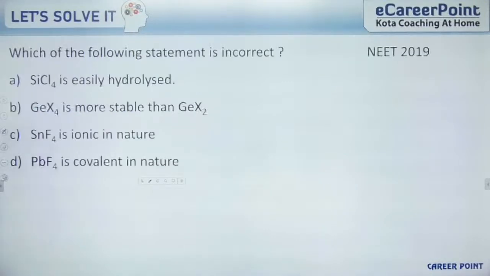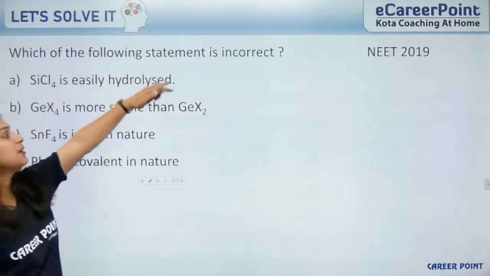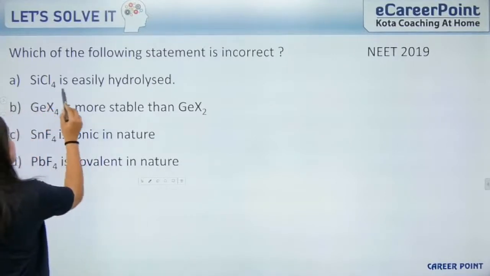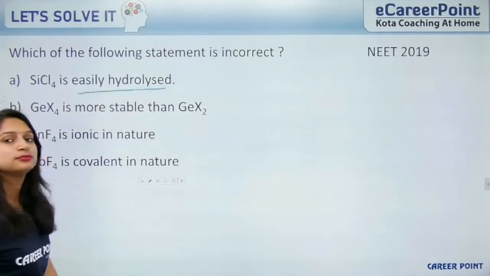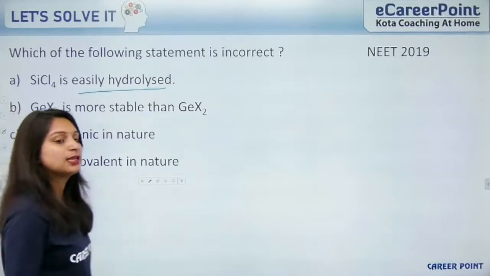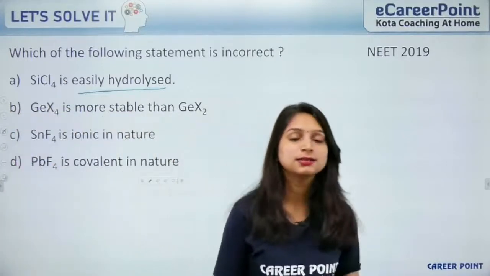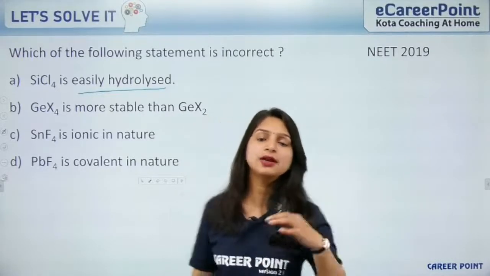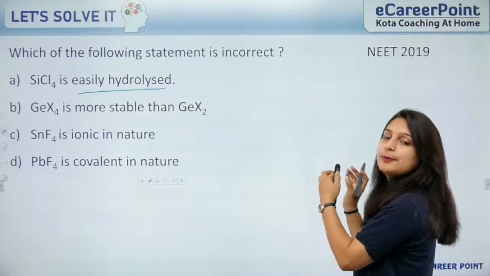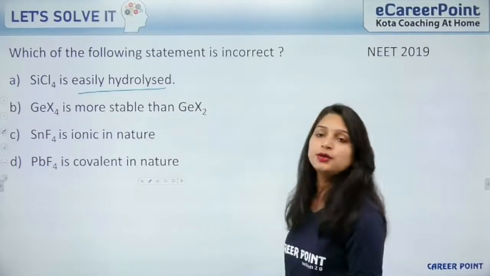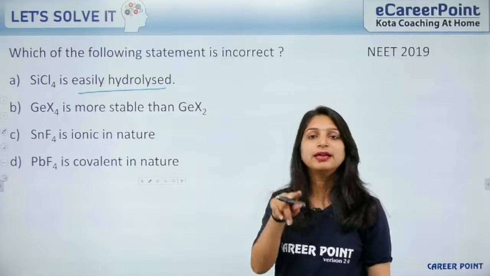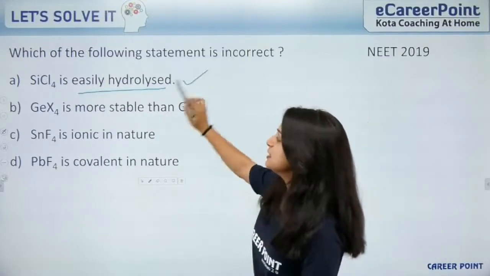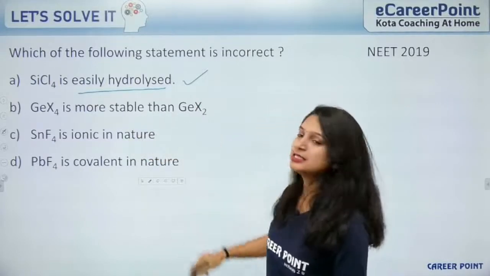Now see this question. Which of the following statements is incorrect? SiCl4 is easily hydrolyzed. Yes, SiCl4 can be easily hydrolyzed because it has vacant d orbitals where the lone pair of the water molecule can be donated to the vacant orbital of silicon. So SiCl4 is easily hydrolyzed. GeX4 is more stable than GeX2.